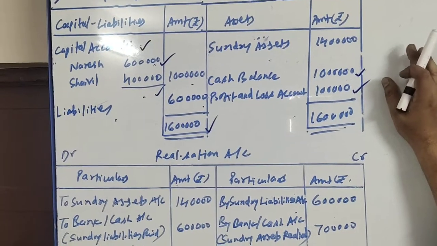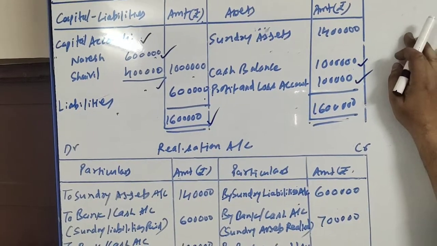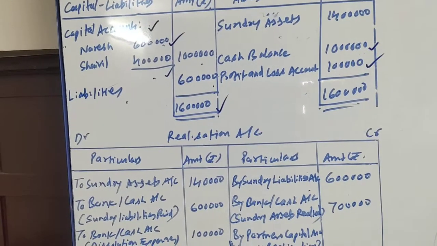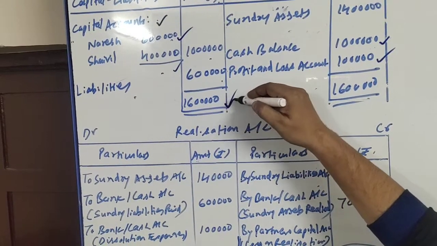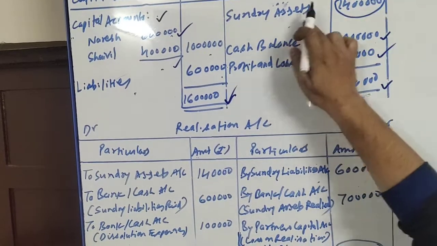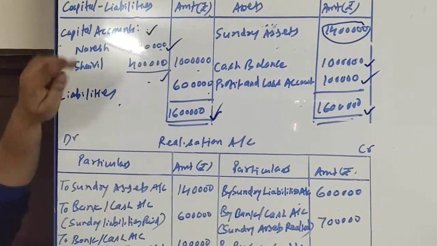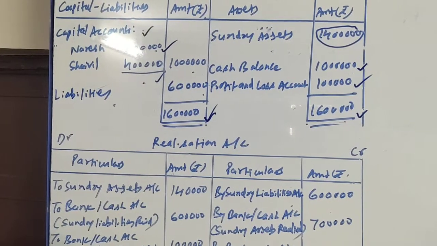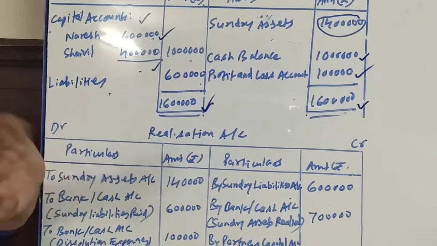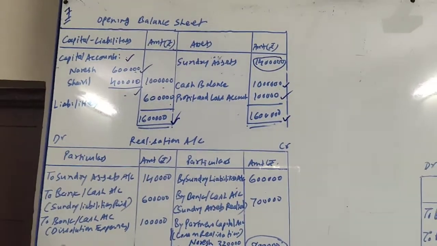So the difference is there at the asset side. Right? No information is given for this difference. That means that will be the sum of sundry assets. Okay, so liability side total is 16 lakh, asset side 2 lakh, so the difference of 14 lakh will be sundry assets. So this is our opening balance sheet. Now we will go for the process of dissolution, where we will prepare realization account, partners capital account and cash account. So let us see.